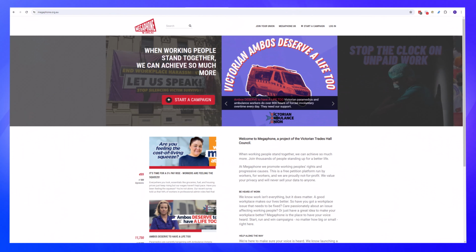Now let's take a look at Megaphone itself. This is the Megaphone website, and as you can see, we have a number of campaigns that are being promoted to the homepage. It's really easy to start a campaign from here. Literally anybody can start a campaign, but there are a couple of extra steps that will tie that campaign to your integration.